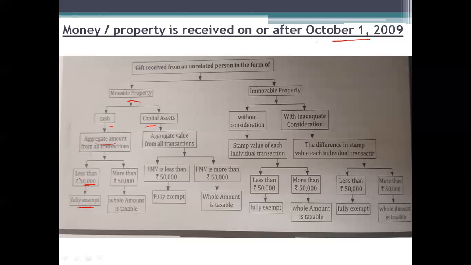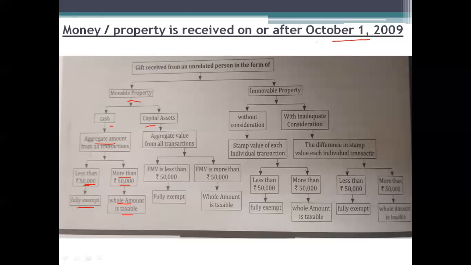But if the total transaction or total gifts in the form of cash is more than 50,000, then the whole amount is taxable under the head called income from other sources. This is the procedure for cash.